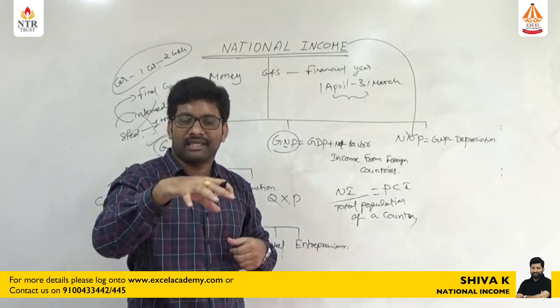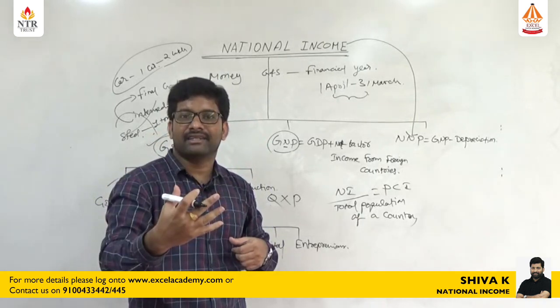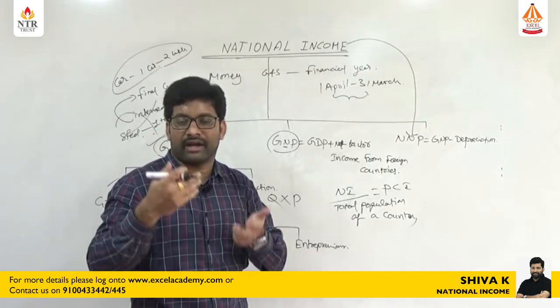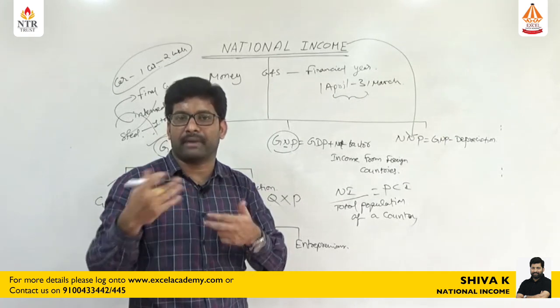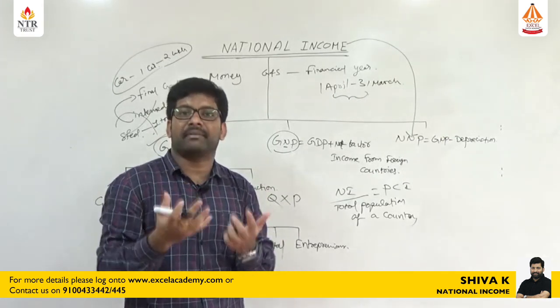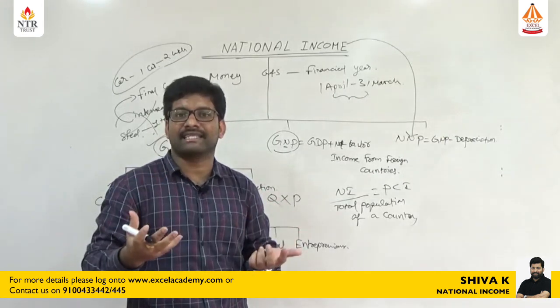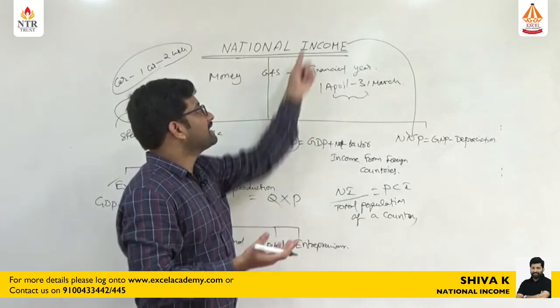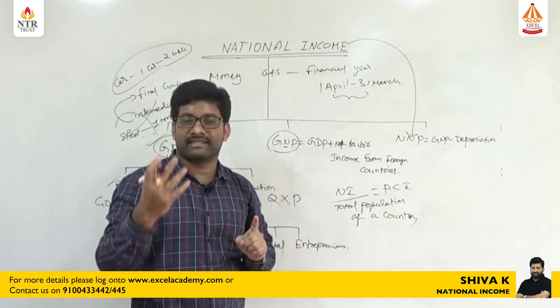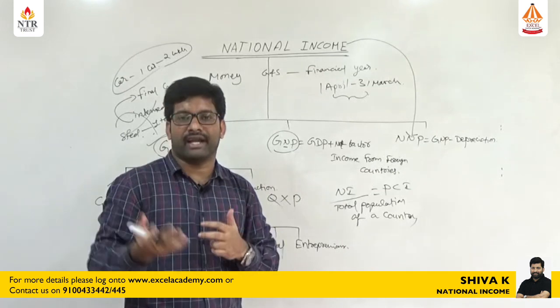If you know this, it is very easy for the government and the public to understand whether our per capita income or our income standards are increasing or not.